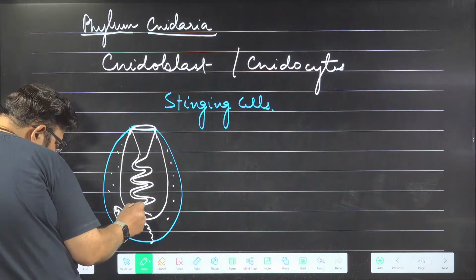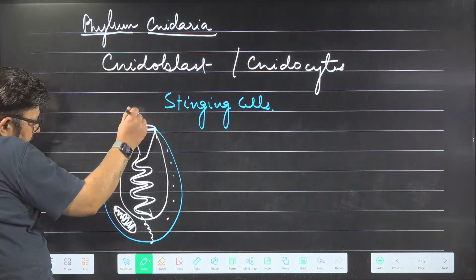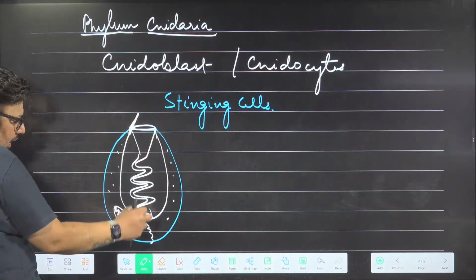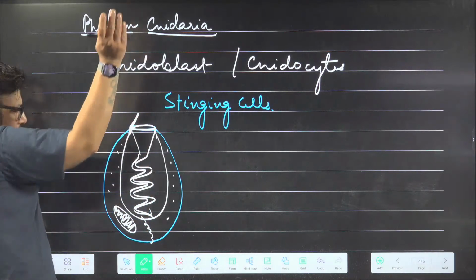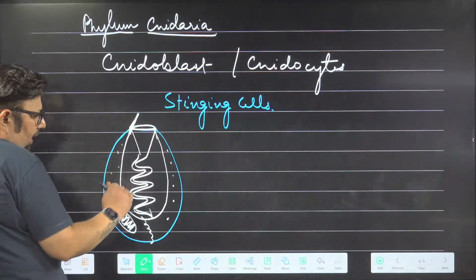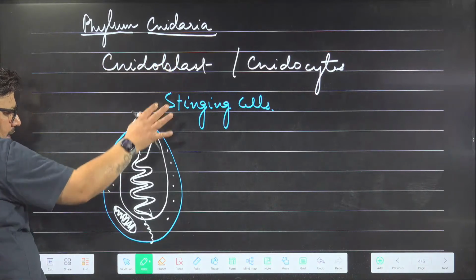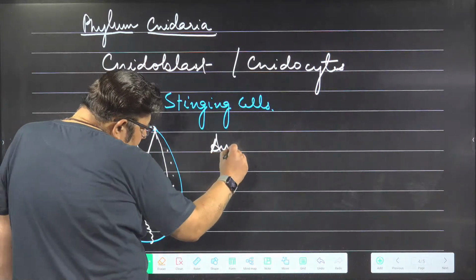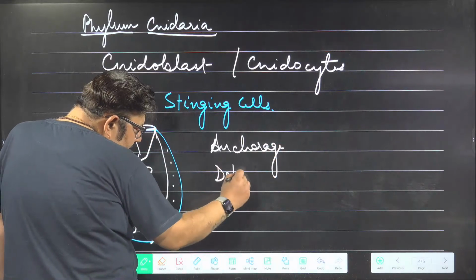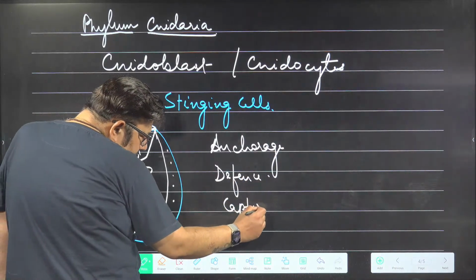Now, this is their weapon, okay? A tube which is folded inside. And here is their trigger. There is a trigger here. If someone touches the trigger, this trigger is called cnidocil. What happens is that this whole tube comes out, due to change in the pressure. And when it fires, it can attach to any other thing. So it helps in anchorage. It can hurt someone. It can help in defense. Or it can also help in capturing the prey.